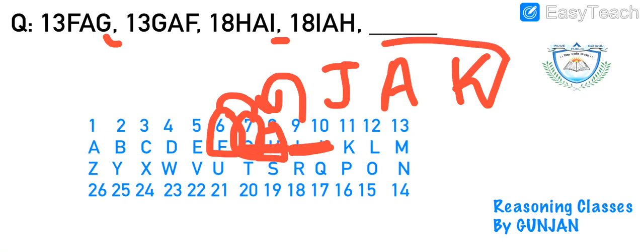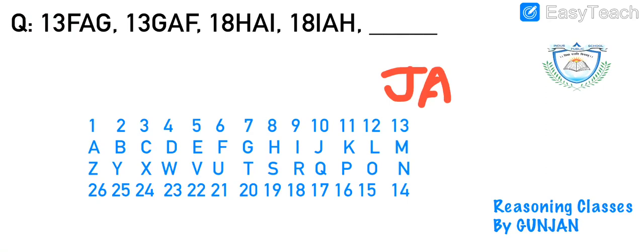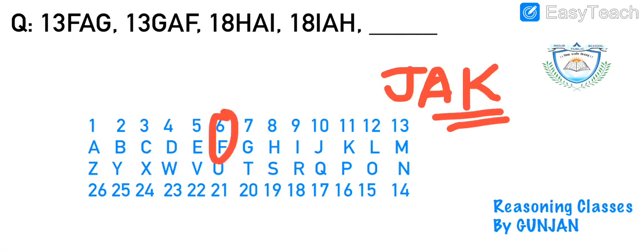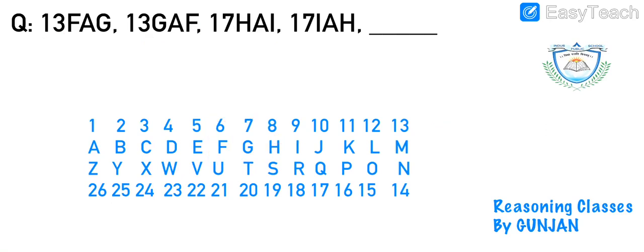Now we have found out the logic for the alphabets. What about the numbers? Okay, now I'll quickly clear the screen. We have alphabets like this. Now F, it's 6. G, 7. And the total is 13, right? So again, the first and third alphabets are the same, so we will have the same combination. H and I, 8 plus 9.